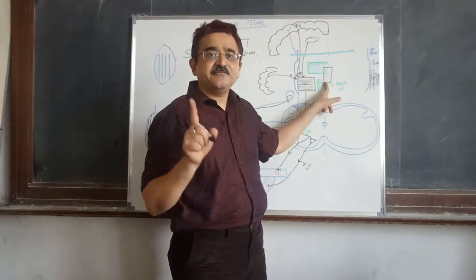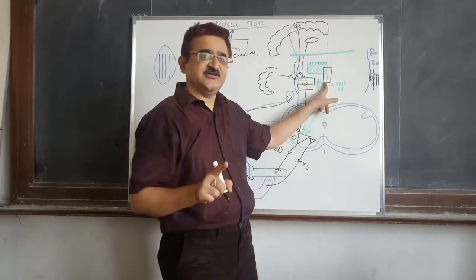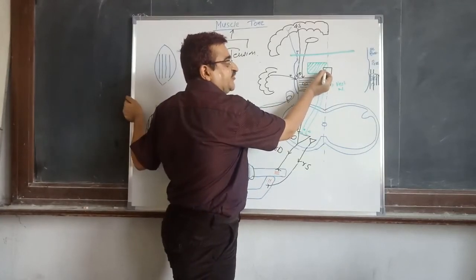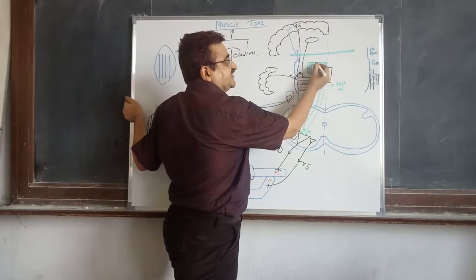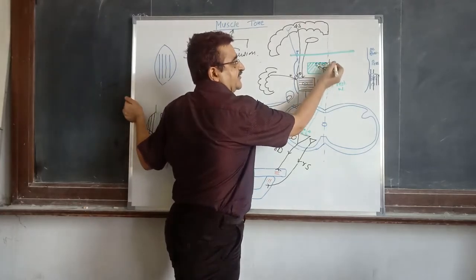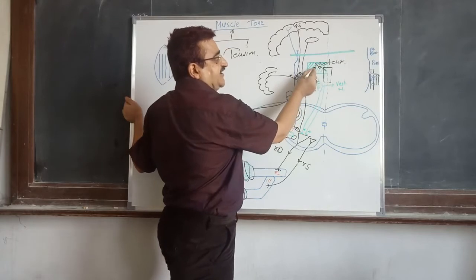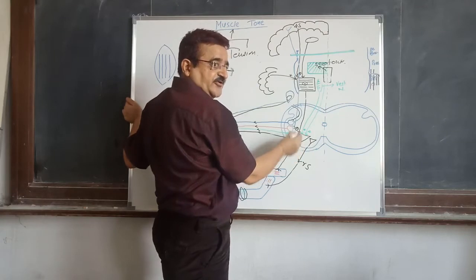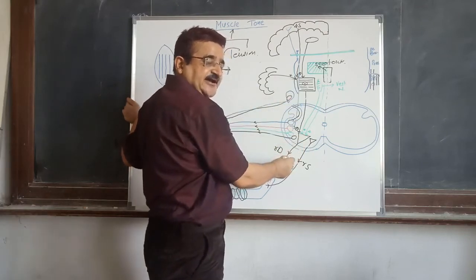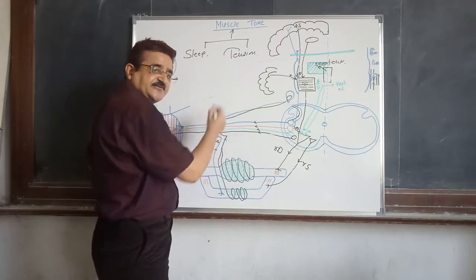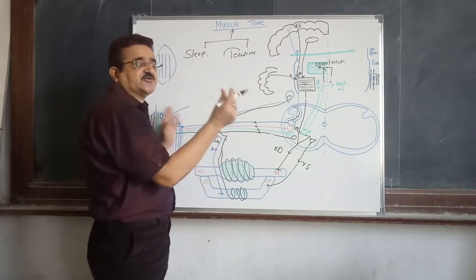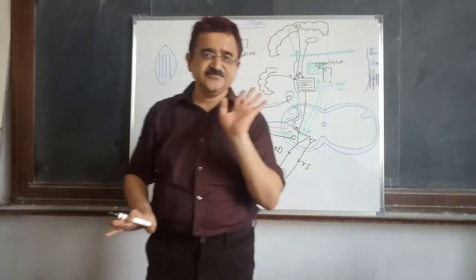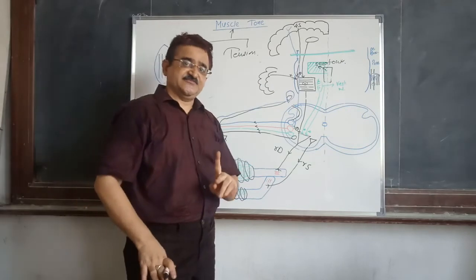During sleep, this nucleus releases one neurotransmitter, and that neurotransmitter is serotonin. And this serotonin inhibits the facilitatory area, no facilitation of gamma motor neuron, already they are being inhibited, and thus there is no activity of this reflex circuitry, and no development of tone, and atonia is produced during the sleep. Got it? This is about the sleep.